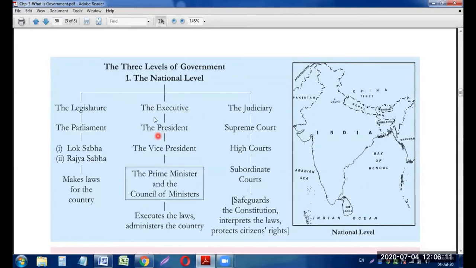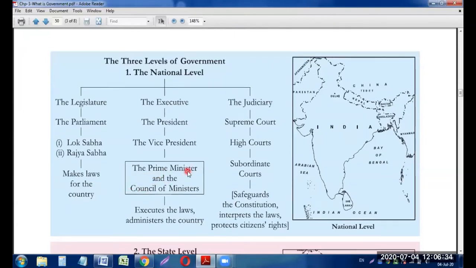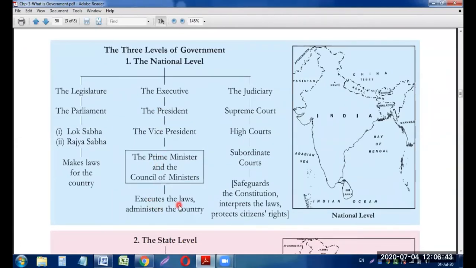The executive includes the President, and then the Vice President, and then you can see in the box the Prime Minister and his team members. The Prime Minister and the Council of Ministers, council means committee of his ministers. So the Prime Minister and his different ministers are also in the executive part of the government. And what the executive will do is execute the law. Execute matlab implement, law को implement करेंगे, है ना?